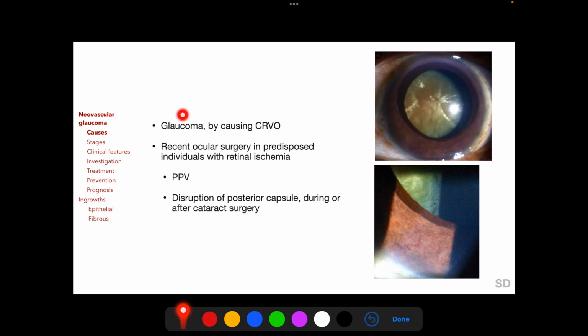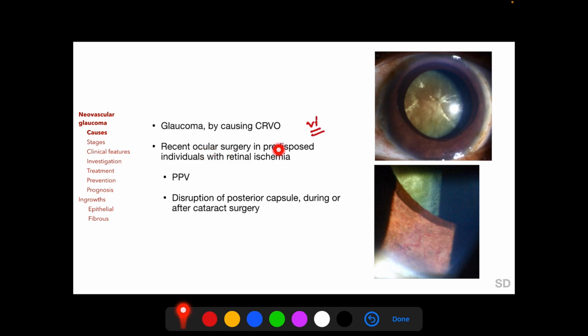Other forms of significant glaucoma can also lead to neovascular glaucoma because significant glaucoma of any form can lead to central retinal venous occlusion, for which glaucoma is a risk factor. And this central retinal venous occlusion leads to neovascular glaucoma as we have discussed, and this is important to remember.